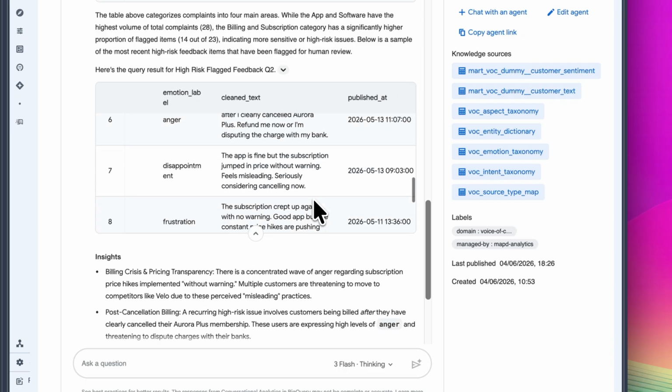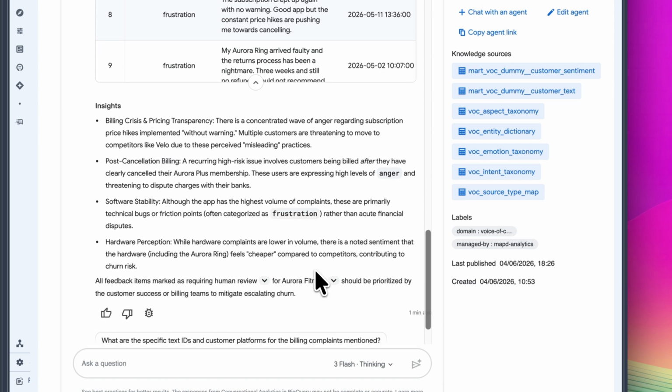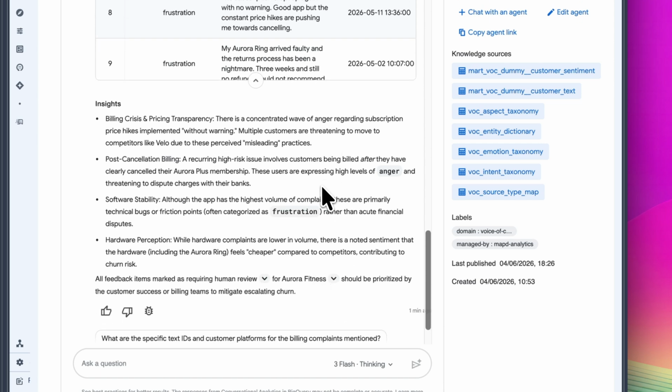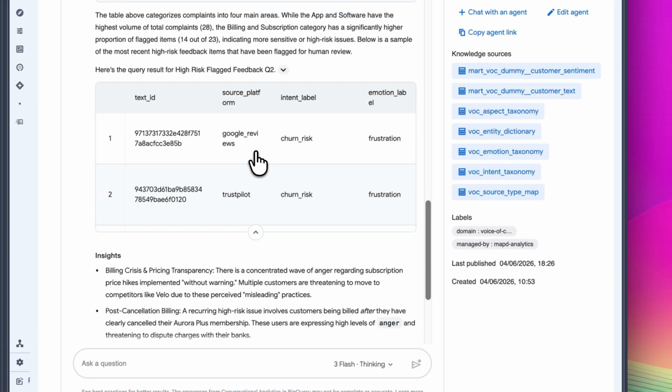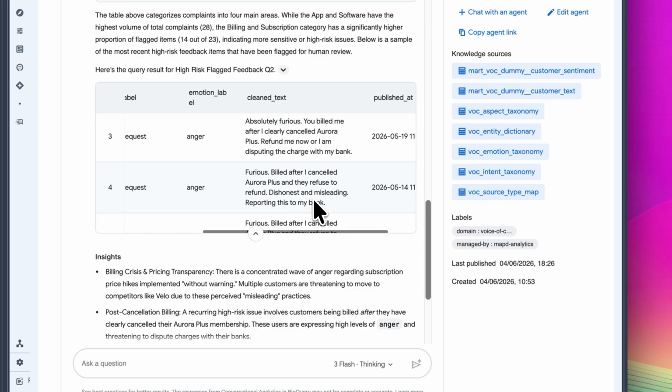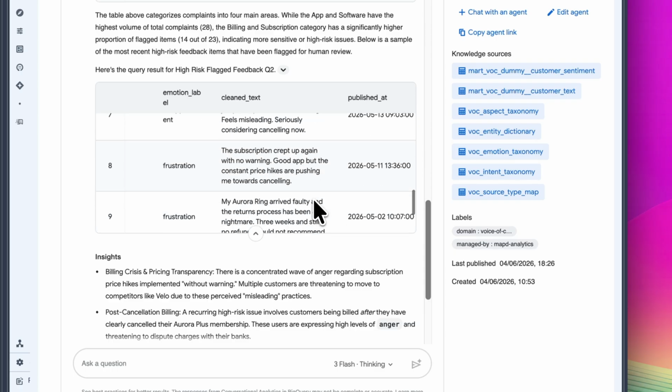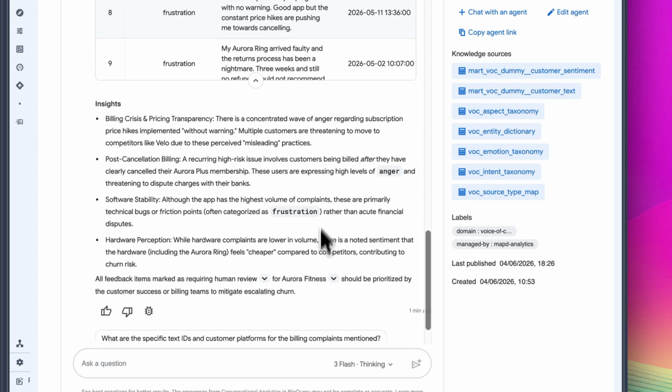That matters because not all negative feedback is equal. Someone saying the app is buggy is one thing, someone saying they are cancelling, disputing a charge, or angry about billing is a different level of risk. The VOC agent can separate that because the data already includes intent, emotion, human review flags. So the generic agent gives us a complaint summary. The VOC agent helps us prioritize what needs attention.